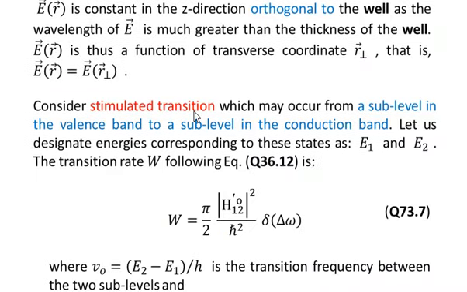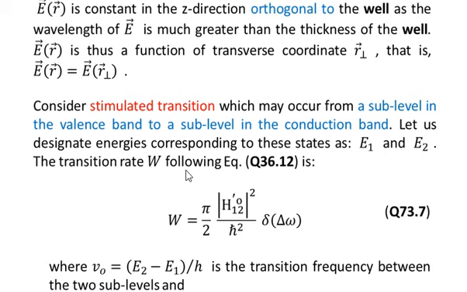Now consider stimulated transition, or more accurately stimulated absorption transition, which may occur from a sub-level in the valence band to a sub-level in the conduction band. You know that these sub-levels are associated with the quantum wells in the valence band and the conduction bands. For detail, you can consult previous slide, that is slide number 72. Let us designate energies corresponding to these states as E1 and E2. That is, E1 is a state in the sub-level of the valence band, and E2 is a state of the sub-levels in the conduction band.